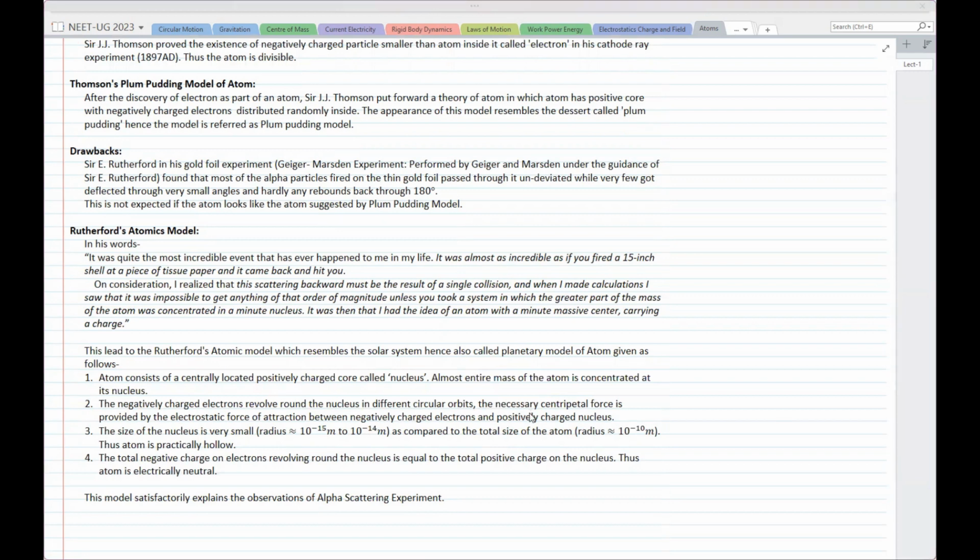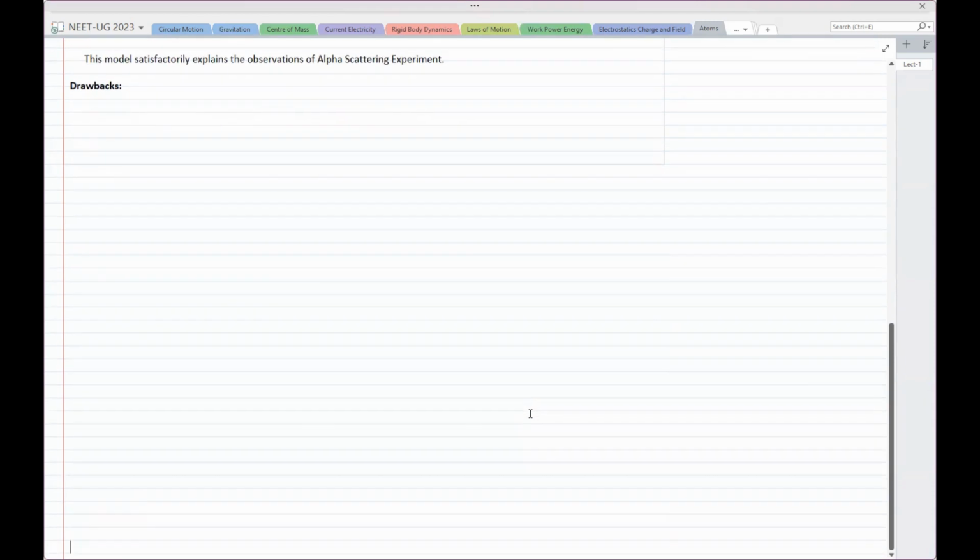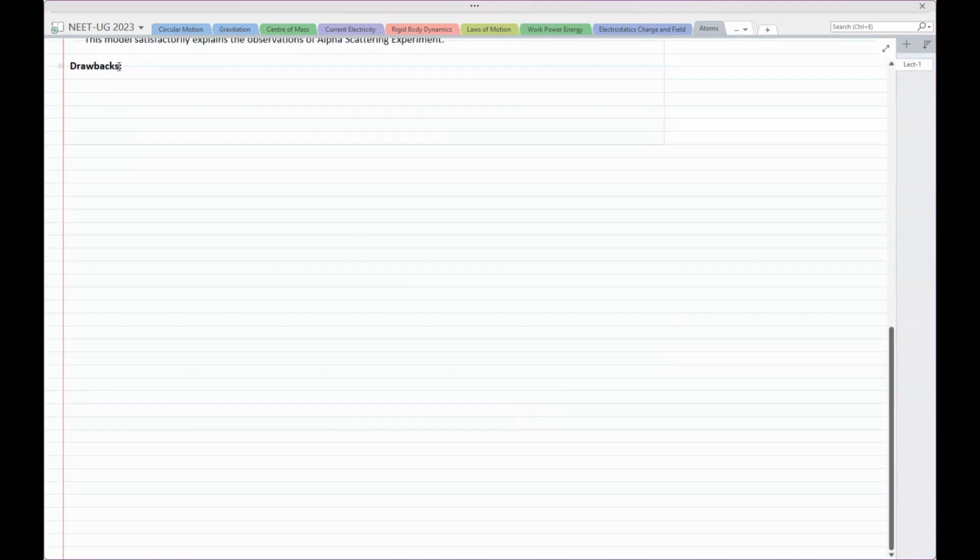But still there are some problems. Now, what are those problems? You can satisfactorily explain the results of alpha scattering experiment. So you can now discard Thomson's model and you can hold on to this model. But now, when was this? When was Rutherford's experiment? You should know this, because without it you cannot figure out when this is happening. Which era is this Rutherford from?